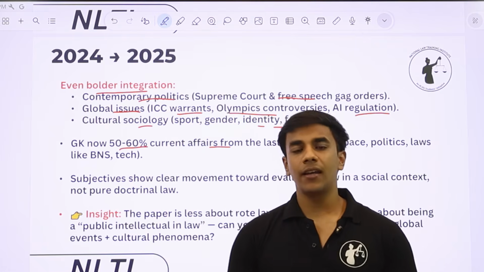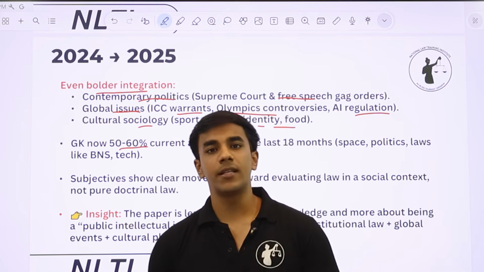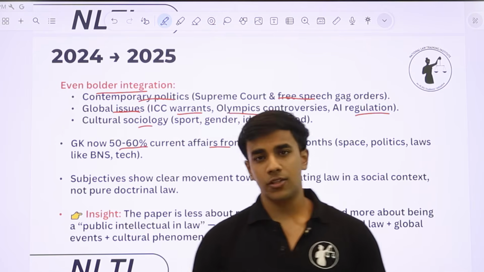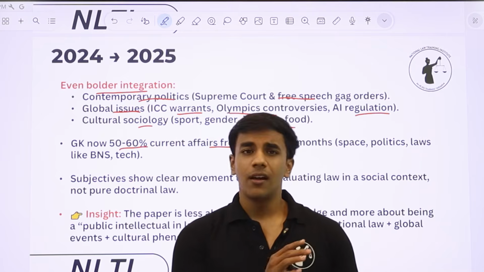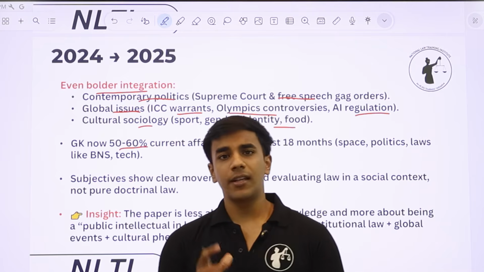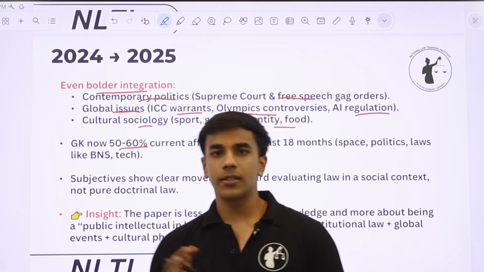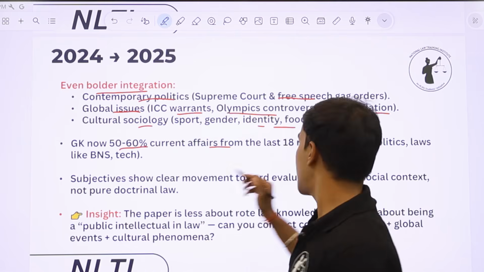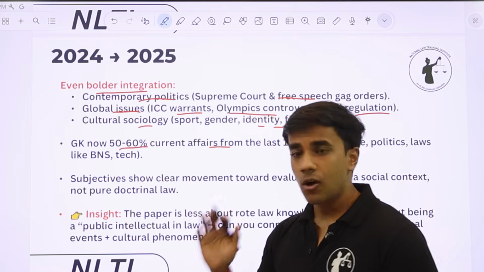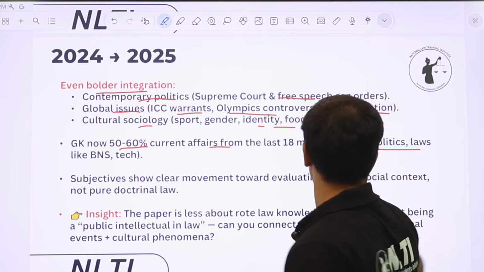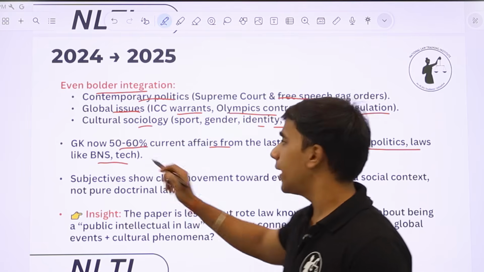तो हमारा टेक अवे ये है कि अगर NLSAT का एग्जाम अप्रैल 26 में हो रहा है तो हमें लास्ट 18 मंथ्स की जीके तो अच्छे से पता होनी चाहिए. The contemporary GK, very topical GK from the last 18 months, will constitute 60 to 70% of the current affairs that will be asked in the GK section of NLSAT 26. And this GK is also from issues like space, politics, law, BNS, tech.